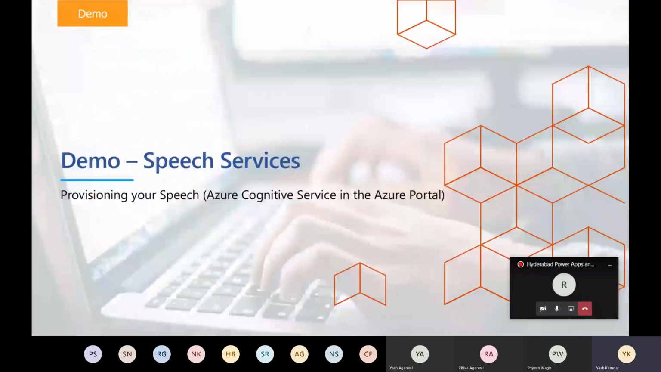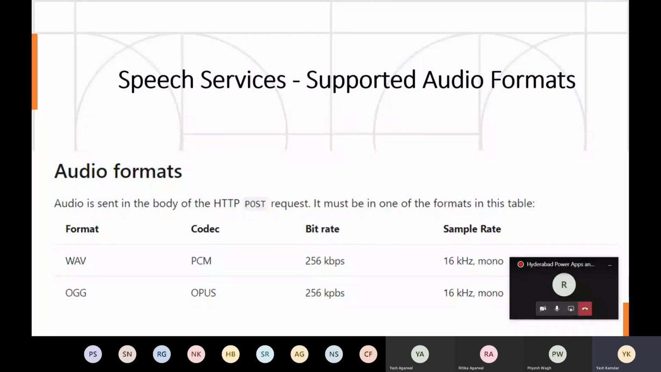Okay, that being done, one of the most important things that I want to share is speech services always expects audio in one of two formats. One is WAV format and one is the OGG format. Now here is the pain part. Let me take you back over here.